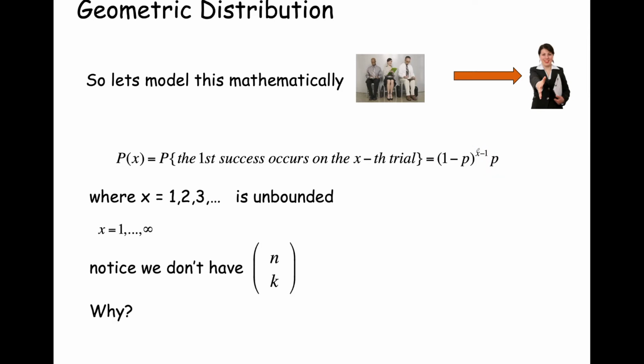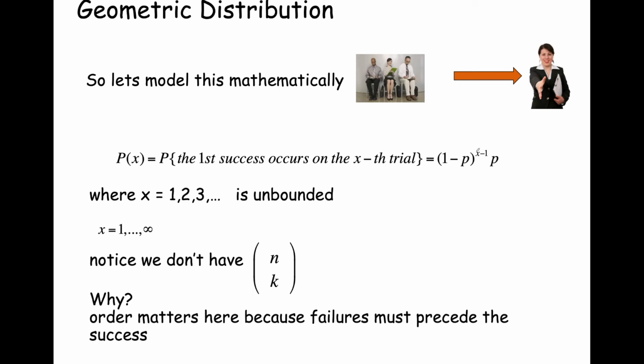Okay, so you notice we don't use n choose k. We don't say n choose x. And why is that? Well, because the order matters here. The failures must precede the success. We must have all failures up to and including that single success, and we end in success. That's why we don't do n choose k, because n choose k looks at all possible orderings of those k successes. You have to have a particular sequence, all failures ending in a single success in that kth position.